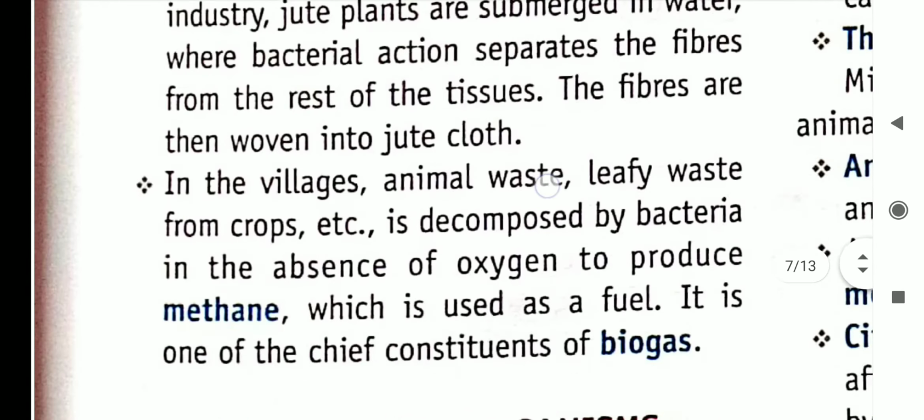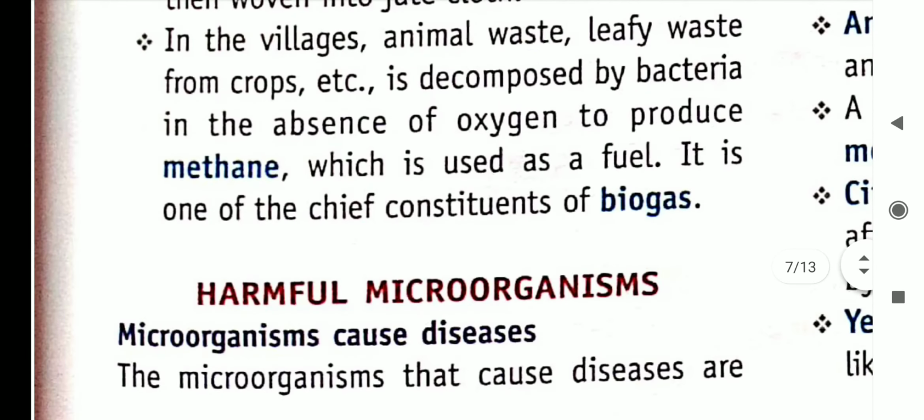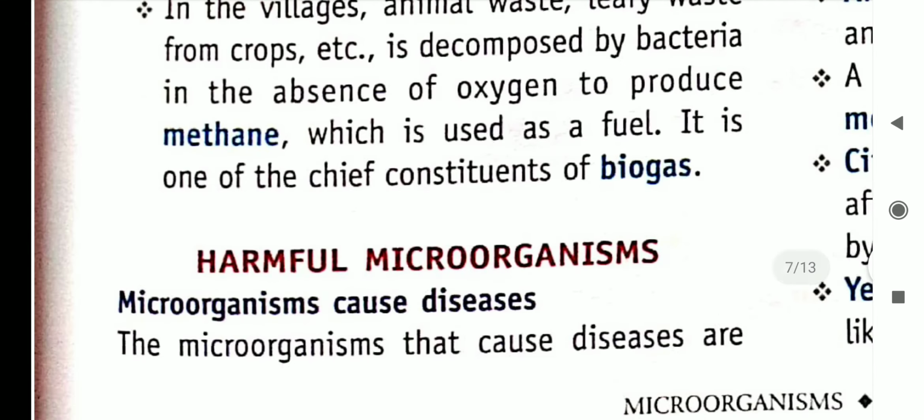industry also. In the villages, animal waste, leafy waste, and waste from crops, etc., is decomposed by bacteria in the absence of oxygen to produce methane, which is used as a fuel. It is one of the chief constituents of biogas. Like animal waste, have you ever seen a biogas plant? It is also maintained by the microorganisms. In one way or the other, they are maintained by the microorganisms.